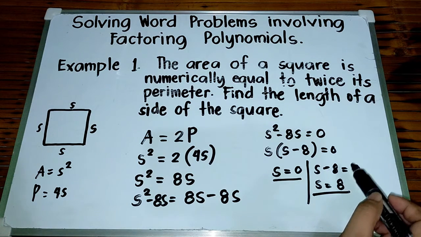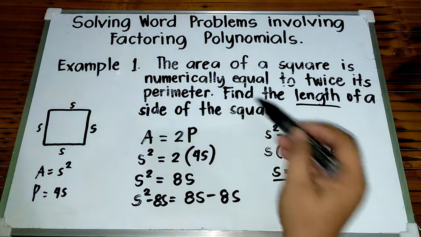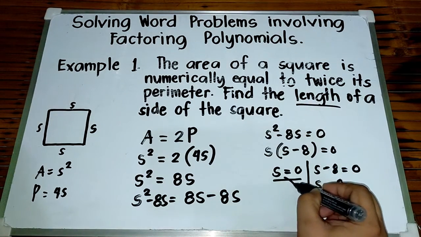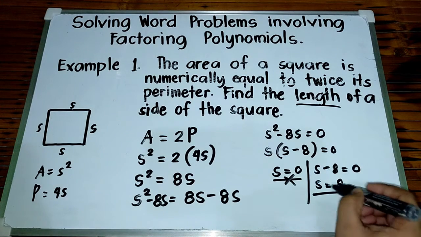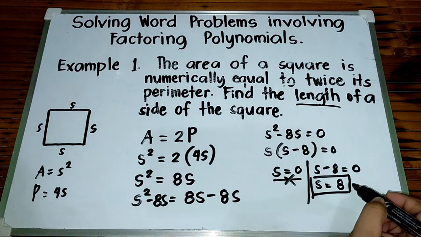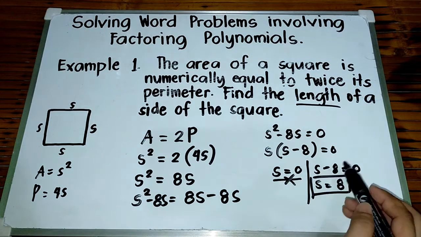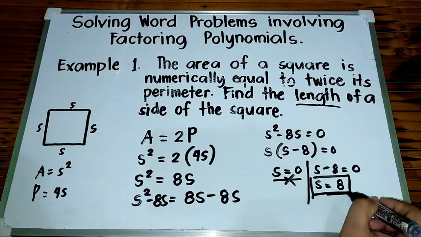But, we are looking for the length of the side of the square. So, ibig sabihin, hindi pwede si 0. Okay? So, our answer here is S is equal to 8, or the length of the side of the square is 8.